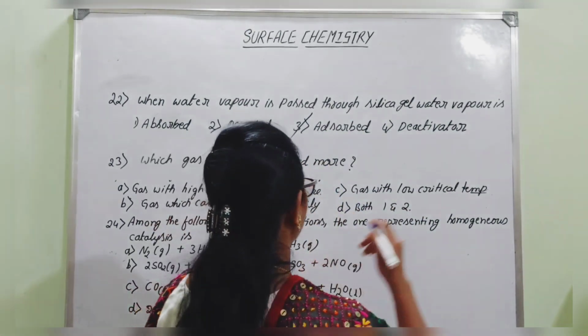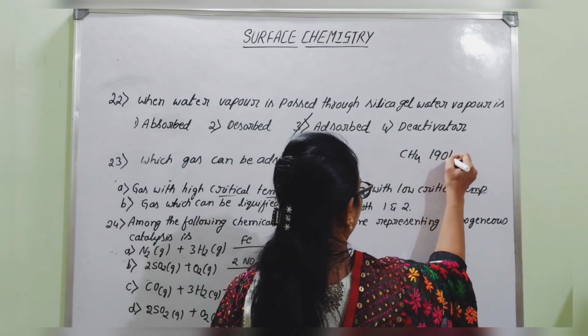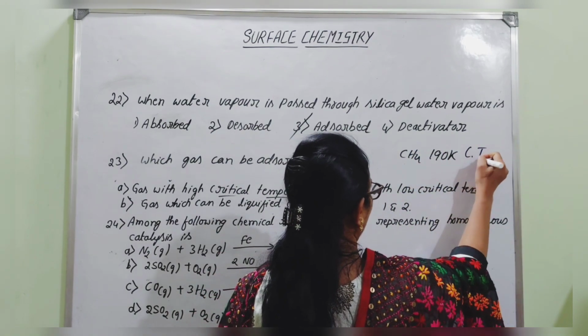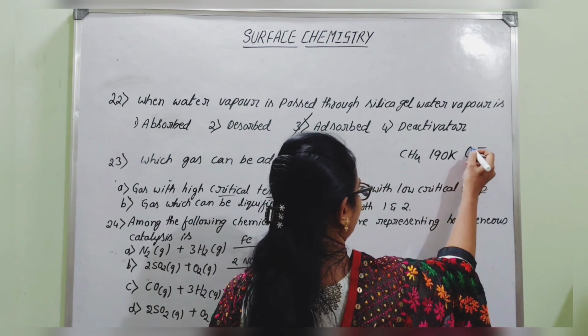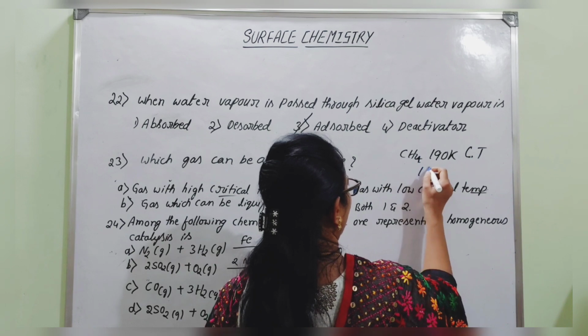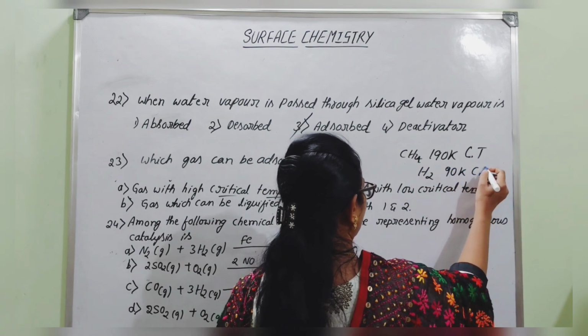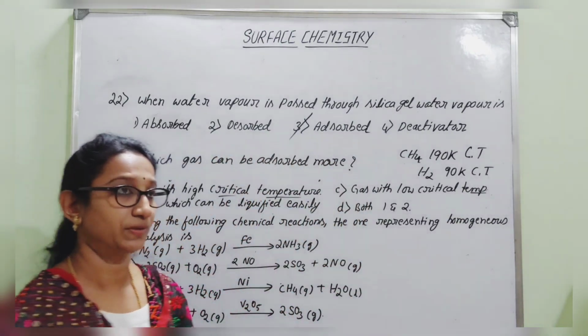Here let me give an example. Methane has 190 Kelvin as its critical temperature, and as another example, hydrogen has 90 Kelvin as its critical temperature.